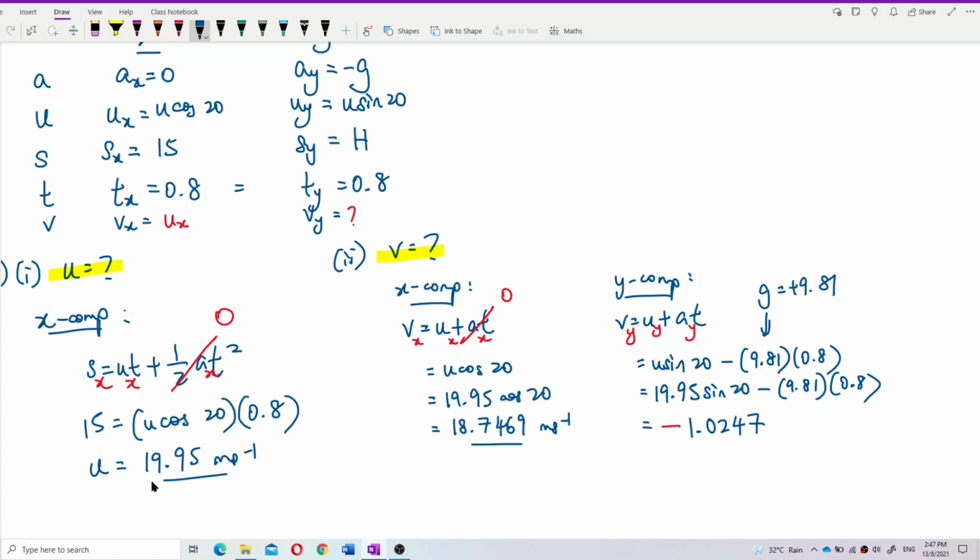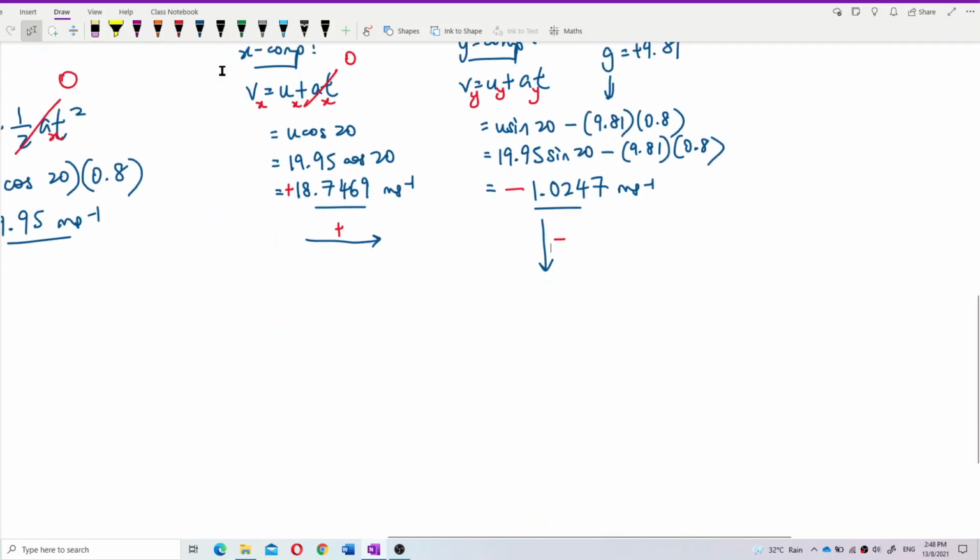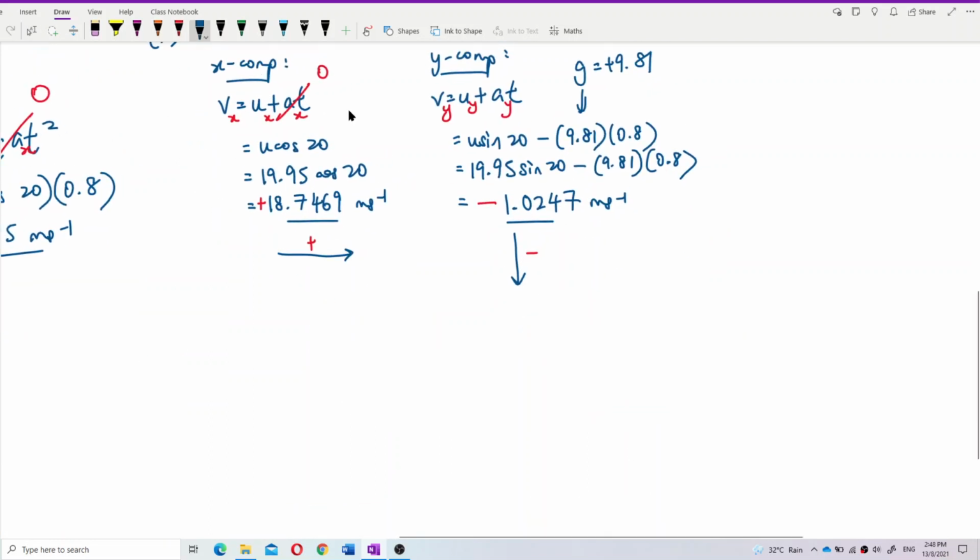1.02477 meter per second. So what does this tell you about the velocity, the Vx and Vy? Positive Vx means the velocity is going, because the x component is the horizontal component and the y component is the vertical component. So if Vx is positive, it's going to the right. If Vy is negative, it's going downward. So this is positive and this is negative. You understand that?